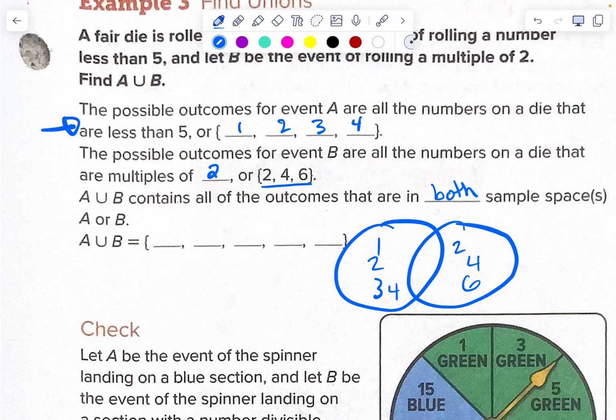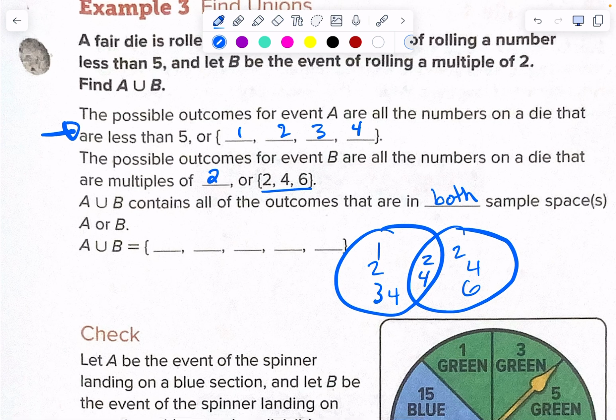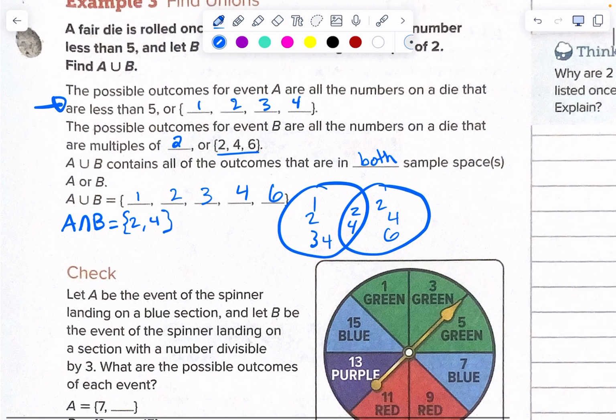So 2 and 4 would be in the intersection, right? So A and B together, or A intersect B, would be 2 and 4, right? But the union is everything that we all own together, which is 1 and 2 and 3 and 4 and 6. That's the union. Make sense?